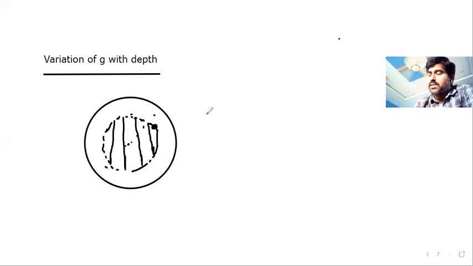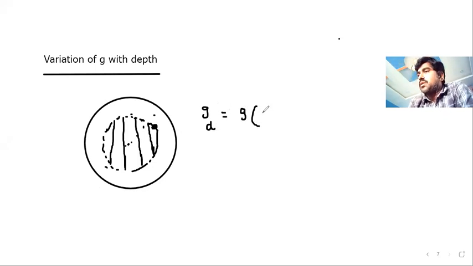If you solve that, you directly get an equation for g at some particular depth d, that is g on the surface into 1 minus d by R. This is the equation we get if you derive it with the same procedure.